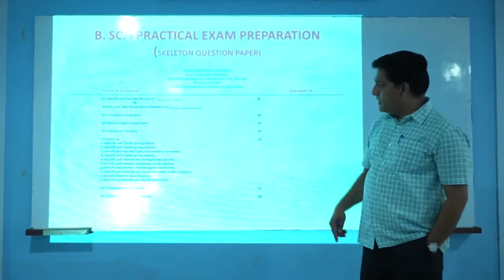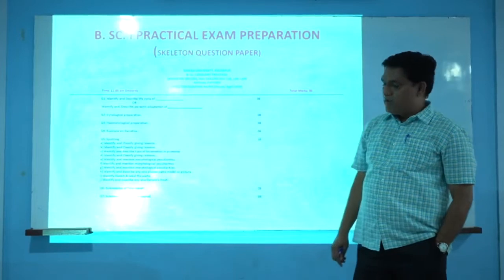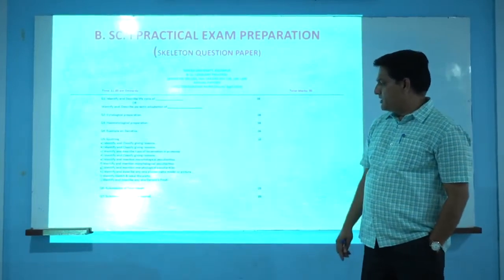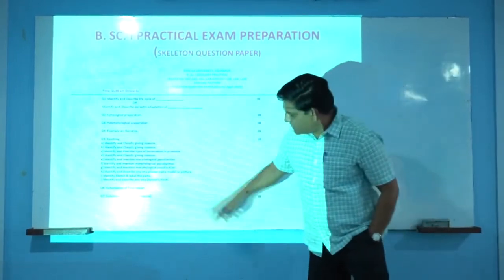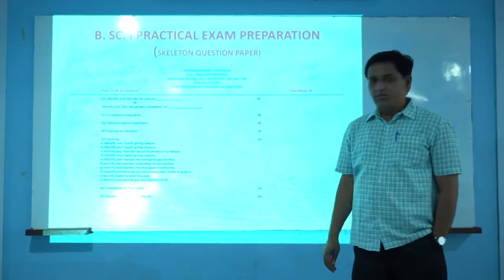If you see carefully this skeleton question paper, question number 6 and 7 we already completed during our regular periods and practicals. Question number 6 is submission of the 2 reports, and question number 7 is submission of the certified journal.